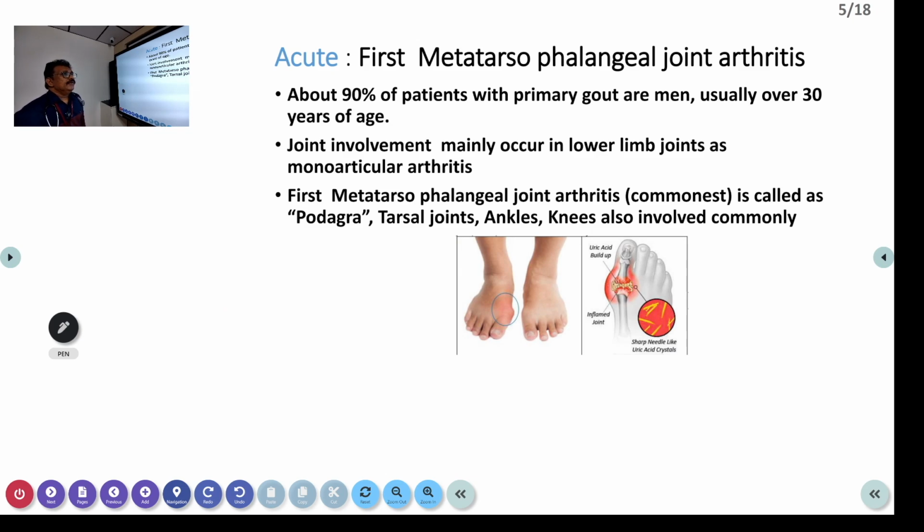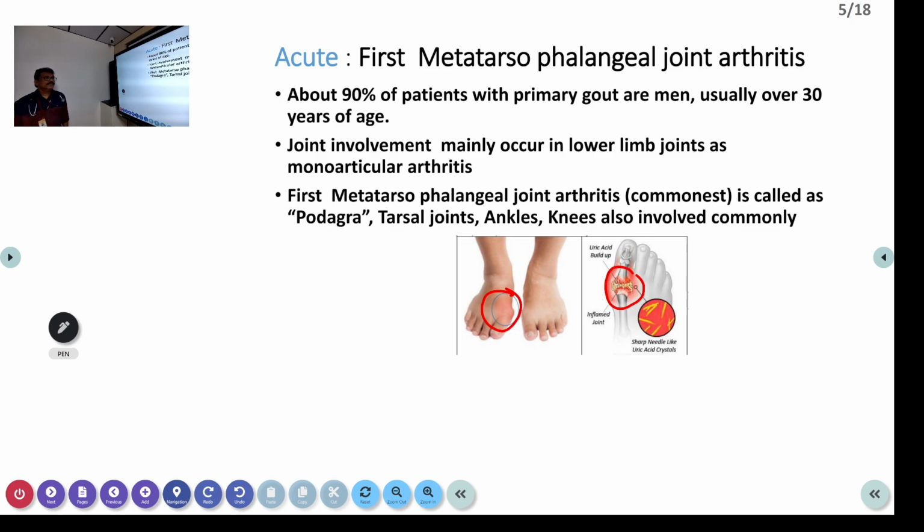Now when we talk about arthritis, there are two different types: chronic gouty arthritis, and acute on chronic gouty arthritis. Classically, the first metatarsophalangeal joint in the lower limb is the classical involvement. That is called podagra. So podagra is the classical joint involvement seen in gout, that is the first metatarsophalangeal joint.